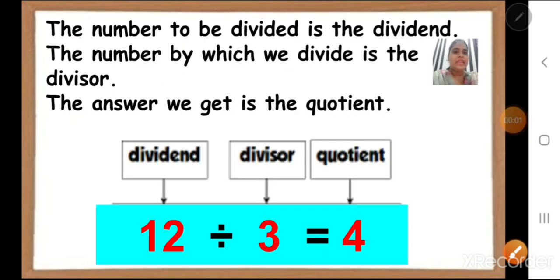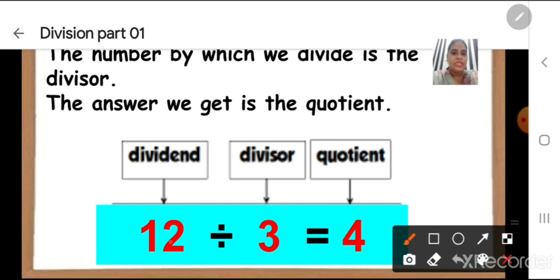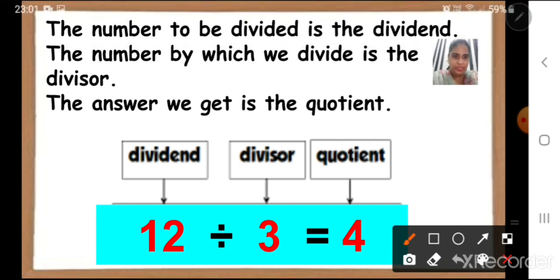So it can be written this way: 12 divided by, this is the division sign, 12 divided by 3 is equal to 4. 12 is the dividend, the number to be divided.